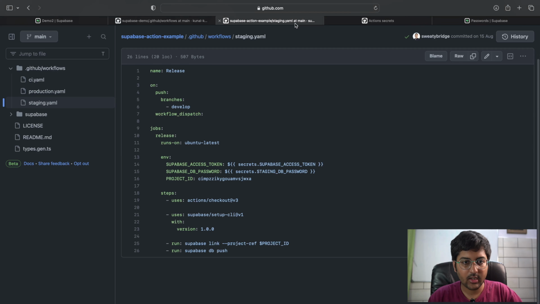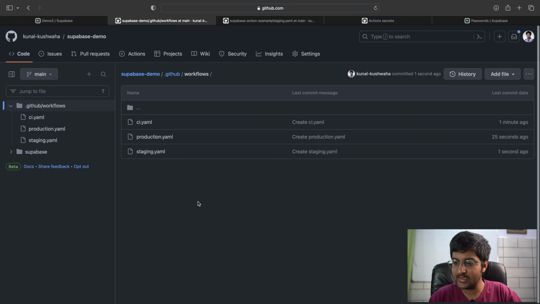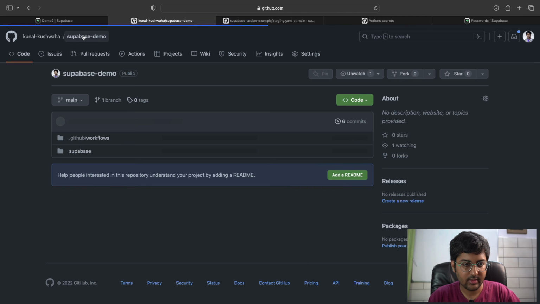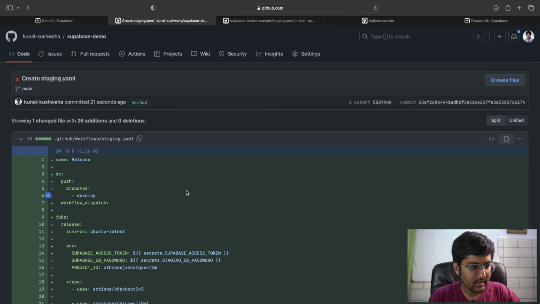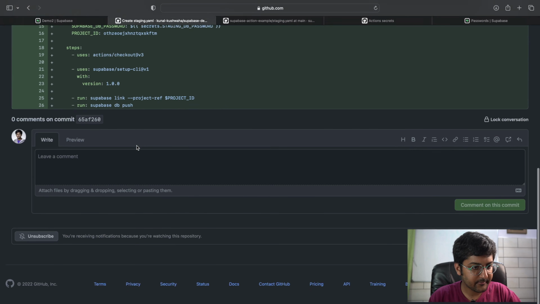Alright, so here we have it. 3 files. Sounds good, and we have committed it directly into the main. Cool. Now when configured correctly, and if we look at our repository over here, so here you can see that